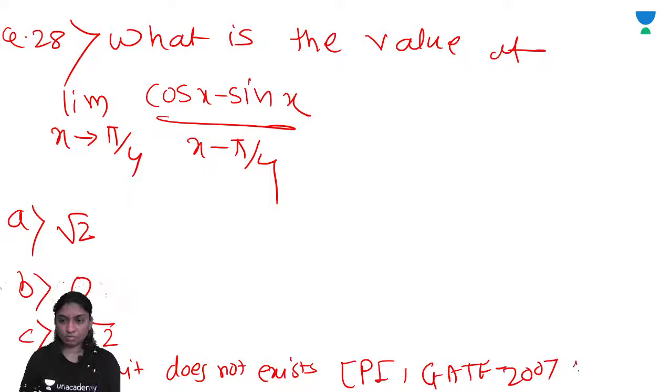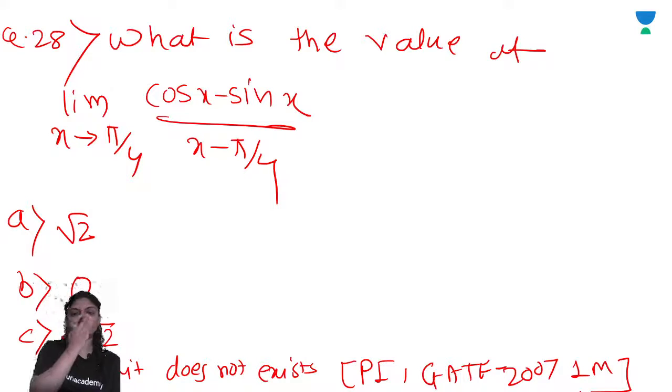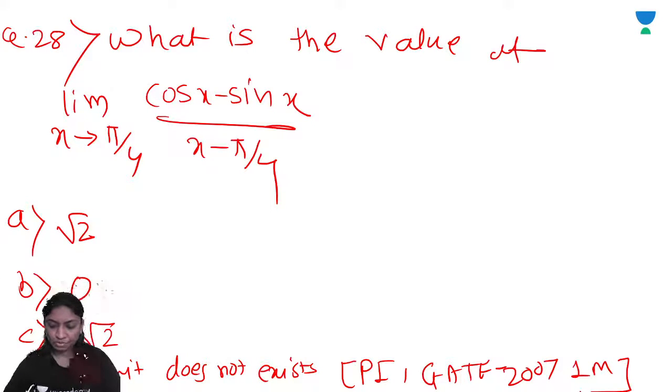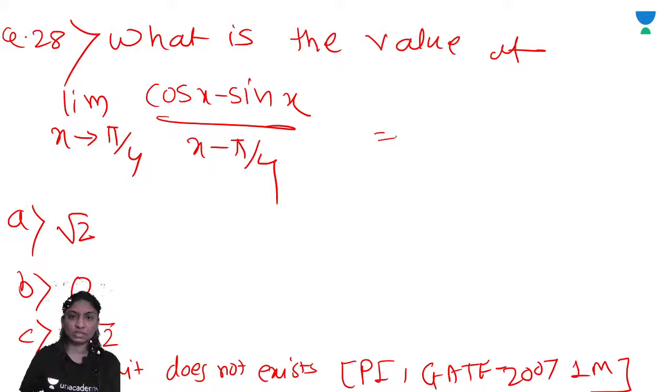This was asked in GATE 2007 for 1 mark. Check the value for this. It's a very simple question. At x is equal to pi by 4, there is 0 upon 0 form: 1 by root 2 minus 1 by root 2 upon 0. So 0 upon 0 form. Apply L'Hospital rule. Derivative of